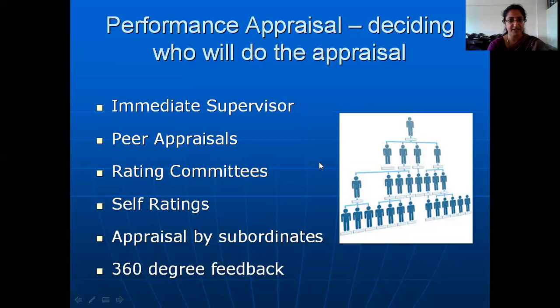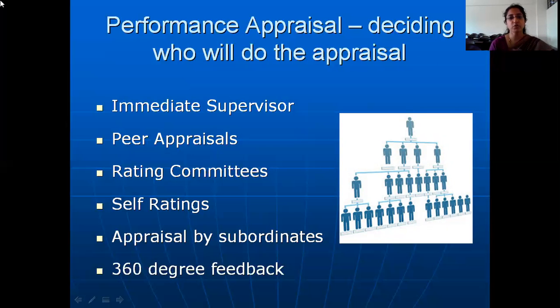Like how I explained. Then have a look at the fourth point over here, self-ratings. Nowadays many companies are increasingly adopting this strategy. They are asking employees to rate themselves. How do you rate yourself? Out of 10, how do you rate yourself in terms of the performance you have delivered?